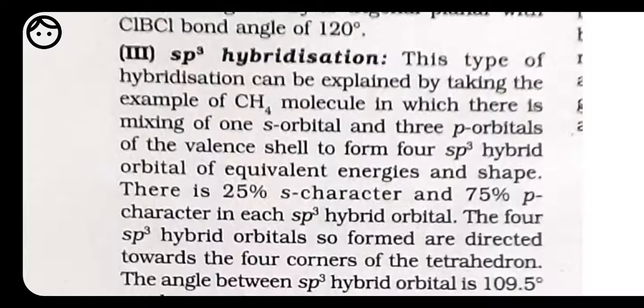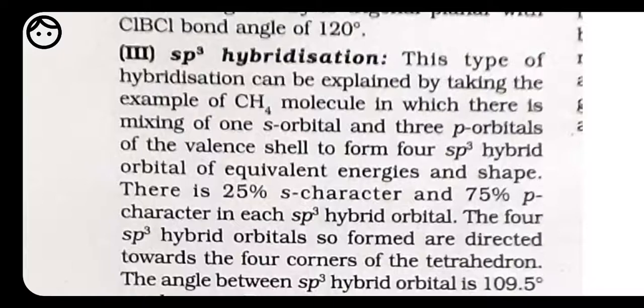It is formed when one s and three p orbitals belonging to the same shell, always keep in mind the same shell, because different shells have different energy, and for hybridization the condition is that the energy should be equal, or a little bit of difference in energy will be accepted, but more difference cannot be accepted. So orbitals belonging to the same shell of an atom mix together to form four new equivalent orbitals. This type of hybridization is called sp3 or tetrahedral hybridization.